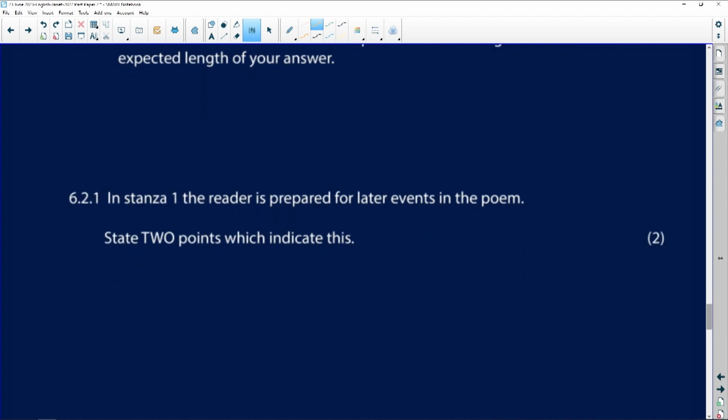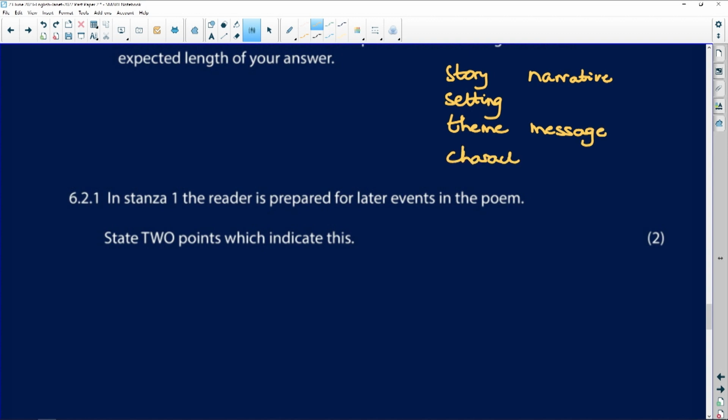Right. So what have we seen? When you're dealing with poetry, you're dealing with the key features of a literary text. There is often a story. There's often a narrative. We've seen that there is setting and theme or message. That there are characters who have thoughts and feelings, not only the speaker, but other characters in the poem, the speaker especially.